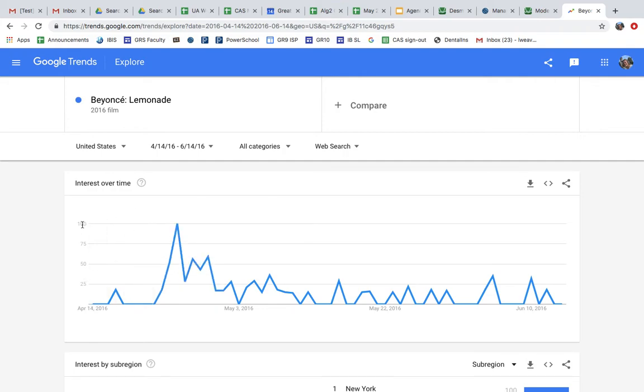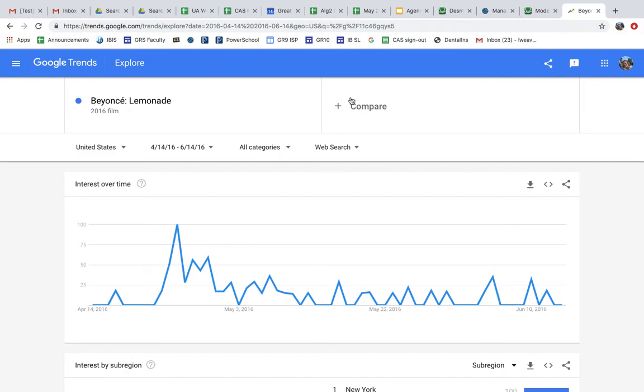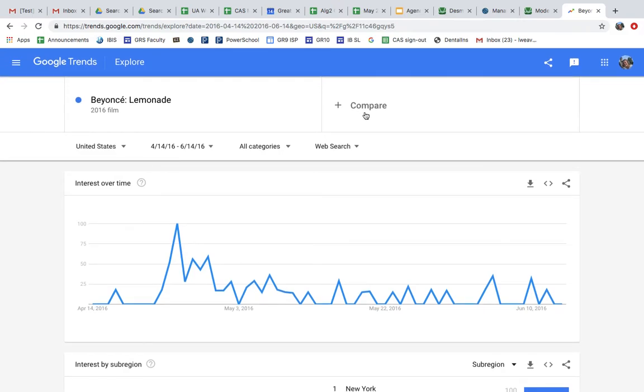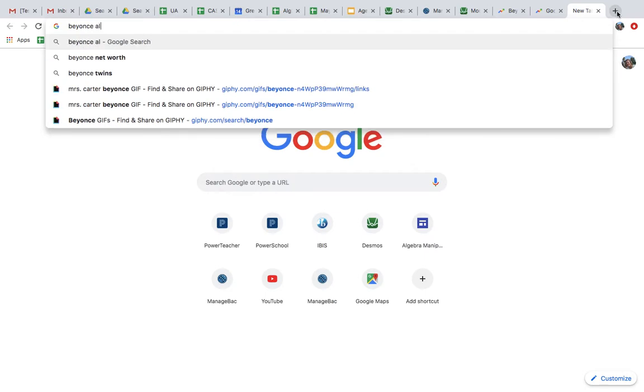So when the search term was most popular, when the most people around the world were searching it, that's when you see 100. And then they have an algorithm, and if you search and research it, I have never been able to find exactly what goes into that algorithm, but I do know that these are relative popularities compared to that most popular point. So that's what we work with along the y-axis, Google interest rating out of 100. You could compare it to something here, but because it's relative, they're a little harder to see what the exact patterns are. So in a new tab, if you go to trends.google.com, what would be another Beyonce album that would be fun to look at?